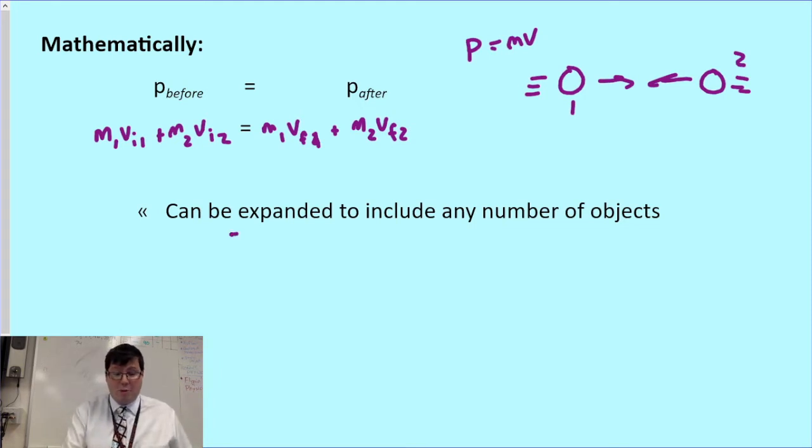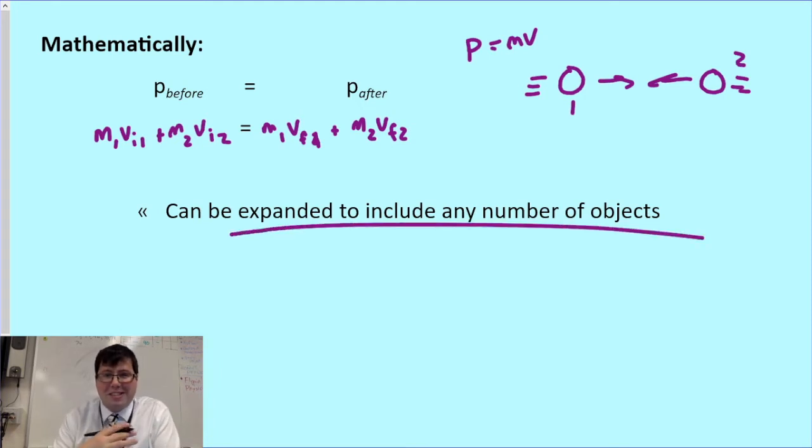And this can be expanded to include any number of objects. Physicists have done this with tens of thousands of objects in one simulation. But we're only going to be considering collisions that have two objects in them. So we're going to keep it nice and simple here.